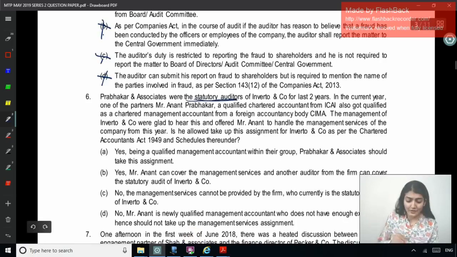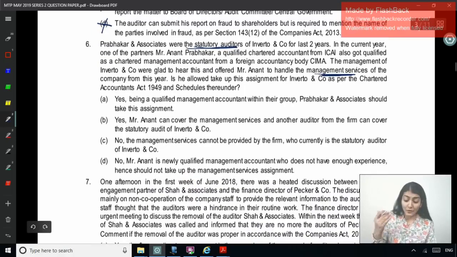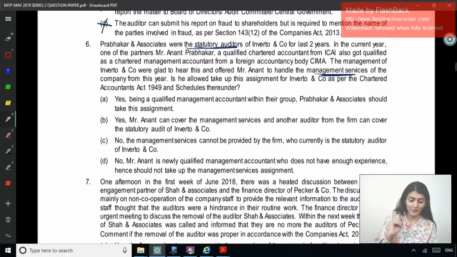Can statutory auditor provide the management services also? No, right, also 144, auditor not to render certain services, but this is also they are asking from the Chartered Accountants Act viewpoint. Yes, being a qualified management accountant within their group, Prabhakar and Associates should take this assignment. Yes, Mr. Anand can cover the management services and another auditor from the firm can cover the statutory audit of Inverto Company. No, the management services cannot be provided by the firm who currently is the statutory auditor of Inverto and Company.